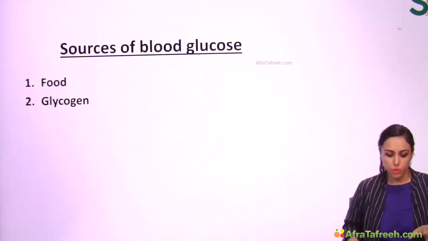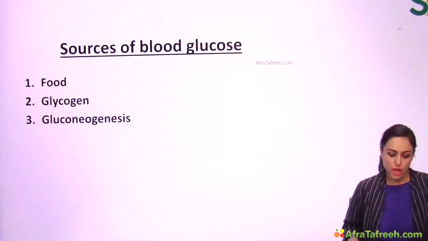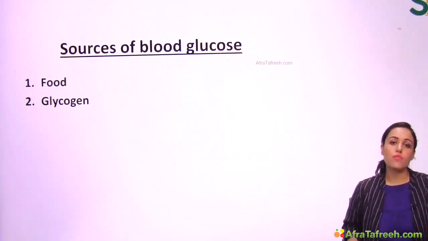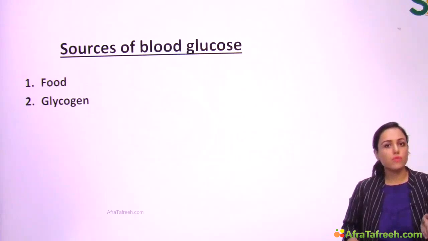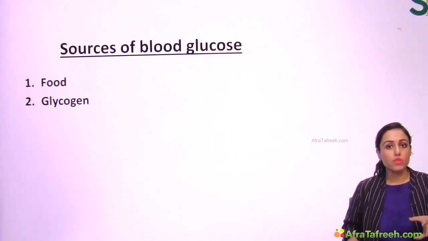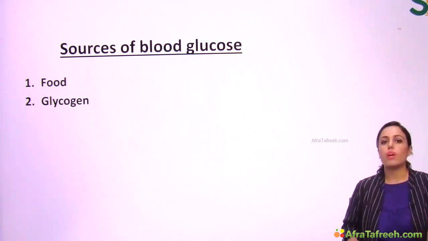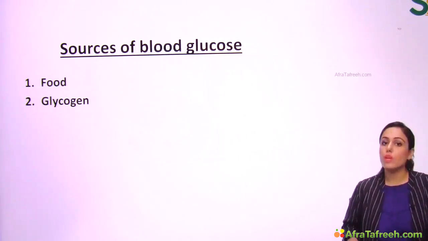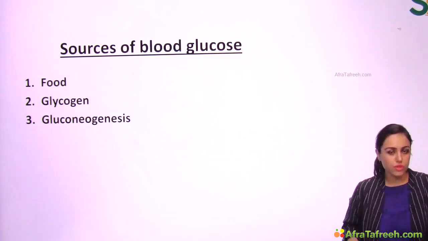Liver glycogen gets broken down to give glucose to blood, and this glycogen can give glucose for just 12 to 18 hours. When somebody has not taken food for the last 12 to 18 hours, glycogen will be finished. Or if the patient has a glycogen storage disease, glycogen cannot be broken down. Then the body will depend on the next pathway for making glucose, and that is gluconeogenesis.